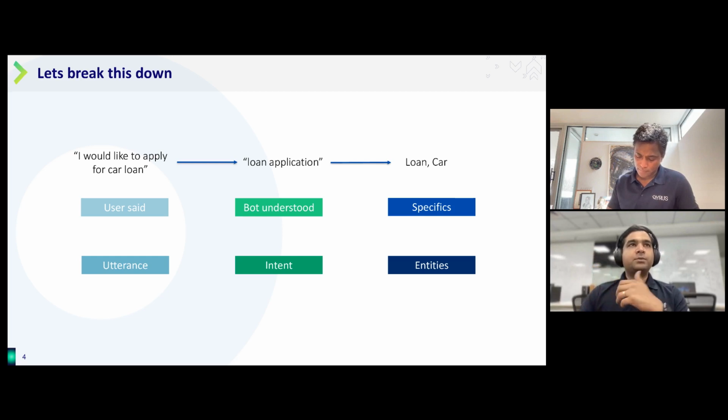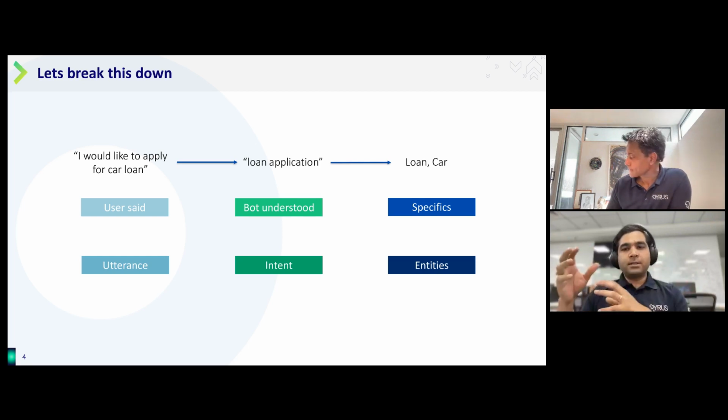So an utterance is what the user said. A bot's primary job is to understand what this utterance actually means. Essentially, what is the user trying to say, or what is the intent, as we call it, that the user is trying to express, and that needs to be extracted from the utterance.